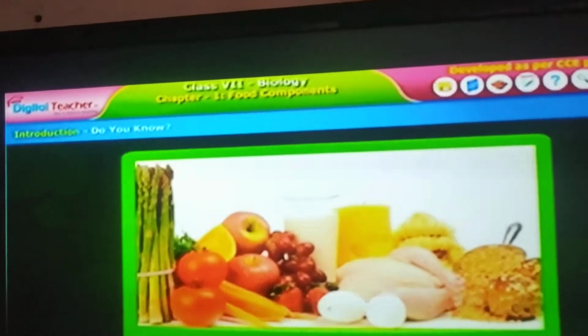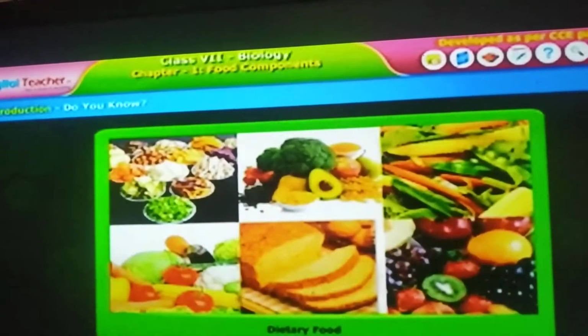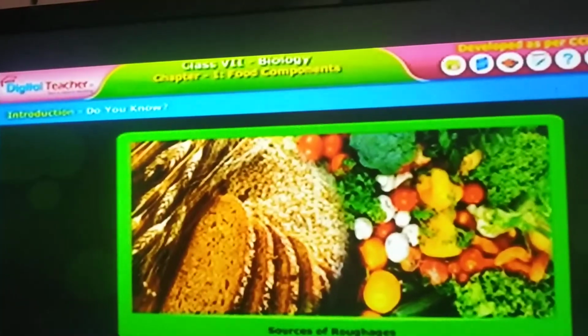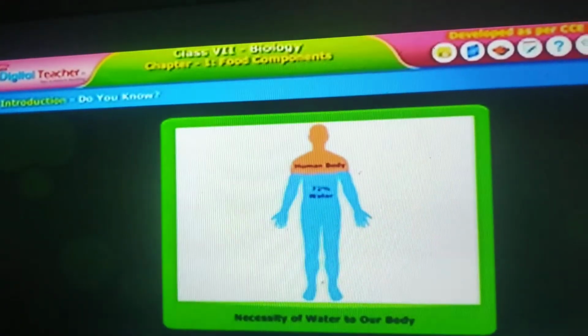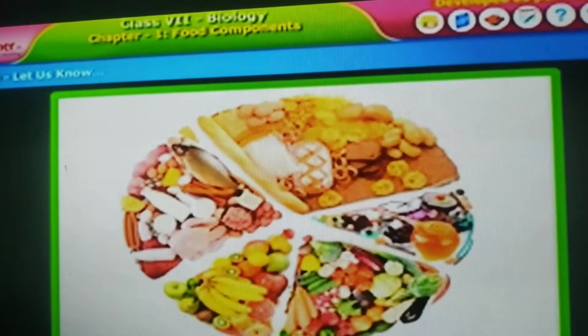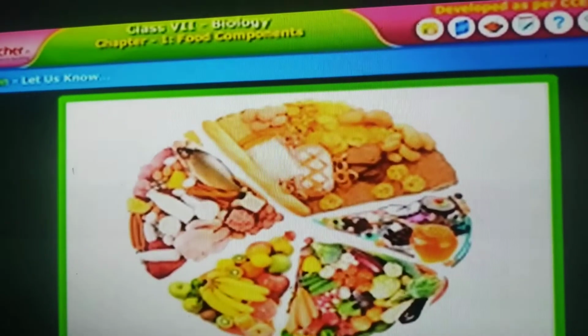And do you know, children, about the essential components of food? What are roughages or dietary fibers? What are the sources of roughages? How is water useful to our body? How to maintain a balanced diet? Let us learn all these things from this lesson.